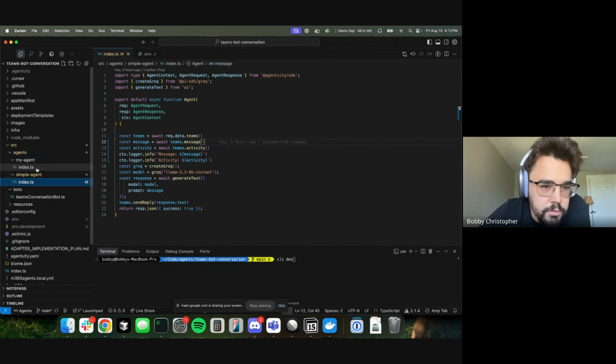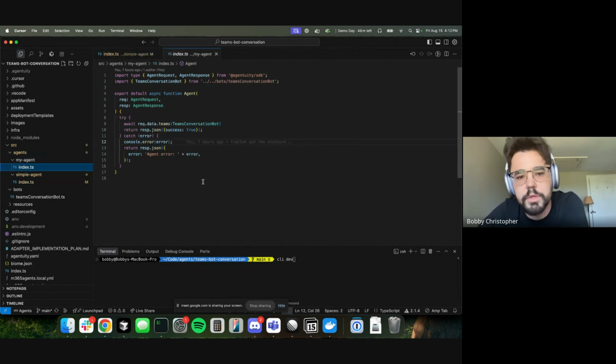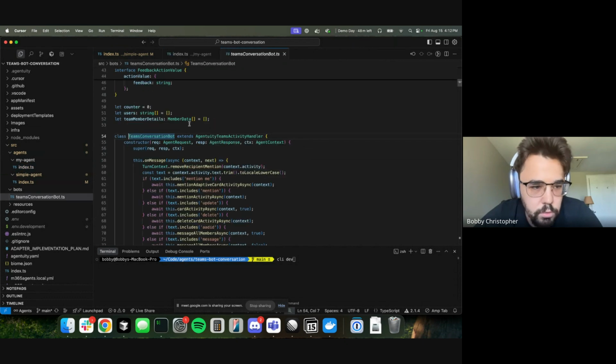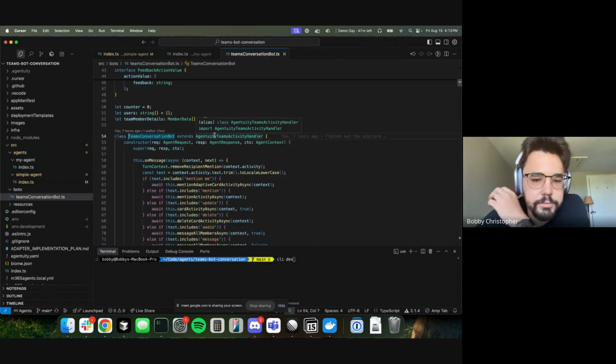Then let's pop over to the other example. This example is more of a full-blown Teams app, and you can pass in a whole Teams bot.